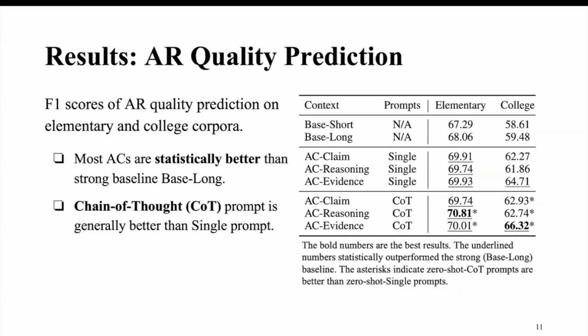As for the results, we show the F1 scores of AR quality prediction on elementary and college corpora in the table on the right. Two takeaways. Most ACs are statistically better than the strong baseline. The chain of thought prompt is generally better than the single prompt. In the table, the bold numbers are the best results. Underlined numbers statistically outperform the strong baseline. The asterisks indicate zero-shot chain of thought prompt is better than zero-shot single prompt.